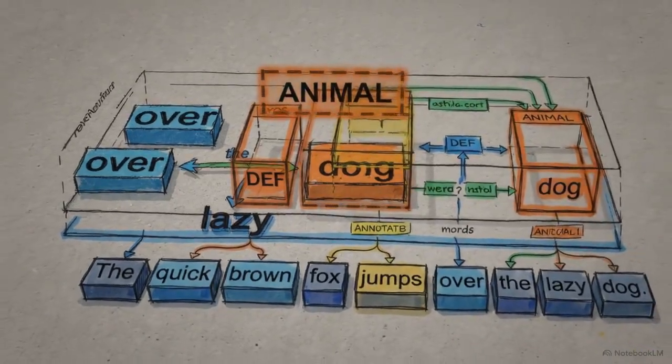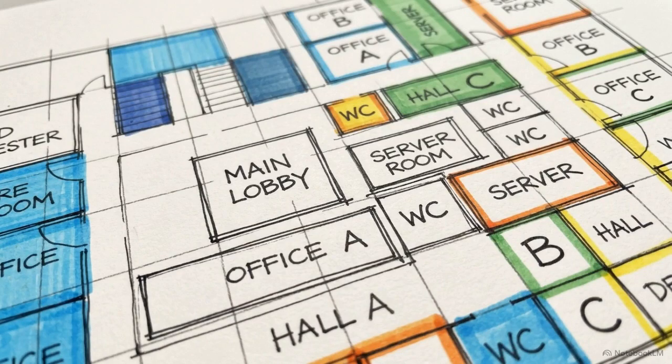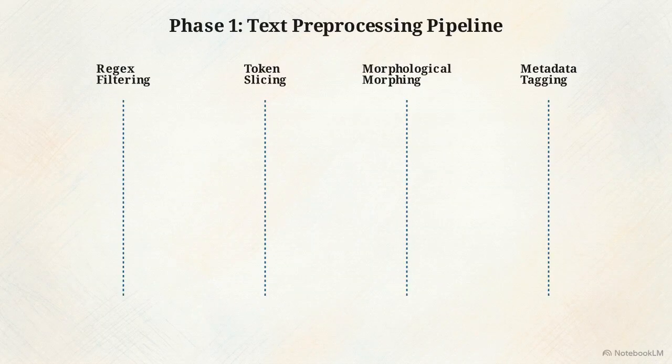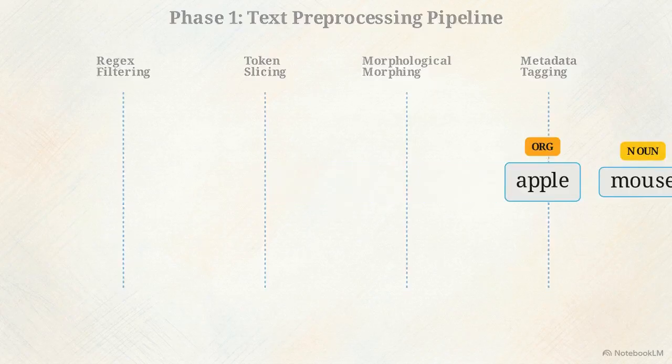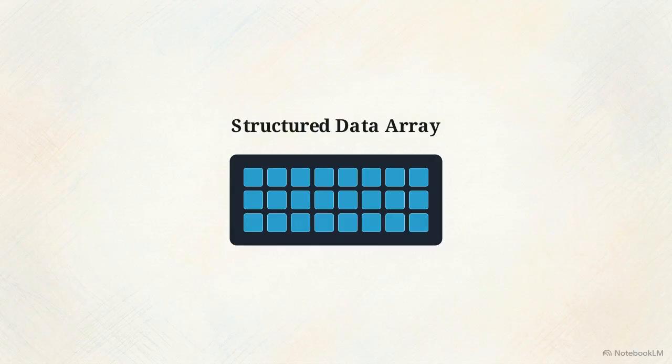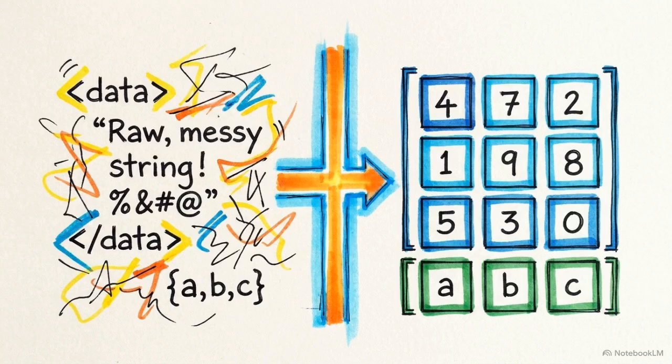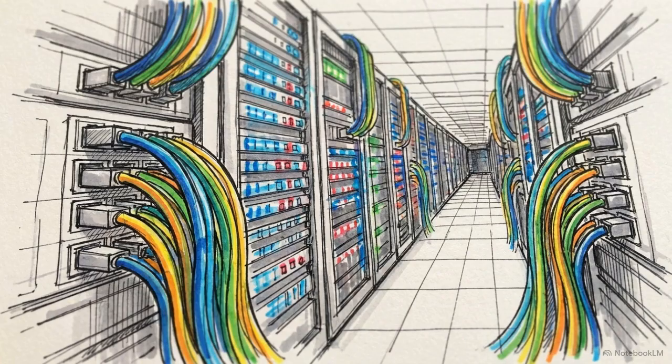Text preprocessing establishes a rigorous structural translation protocol, enforcing a strict mathematical schema on raw data. This high-speed visualization reveals the complete pipeline architecture. A chaotic web string enters on the left, flashes through sequential processing nodes, regex filtering, token slicing, morphological morphing, and metadata tagging, and instantly outputs as a perfectly aligned, structured data array. This sequential transformation successfully converts unpredictable human input into a highly organized, deterministic format. Achieving this rigidly structured baseline is the strict, unavoidable prerequisite for all subsequent neural network processing.